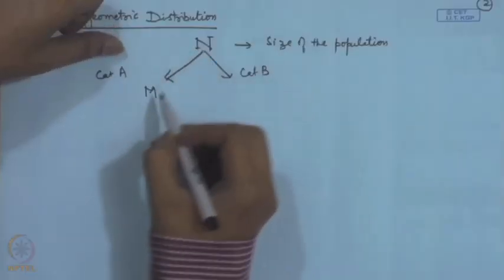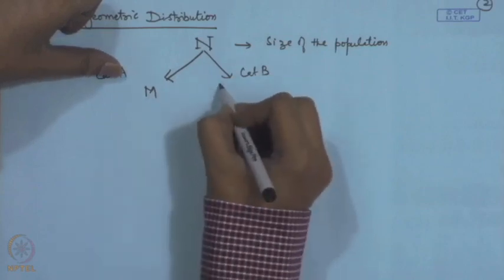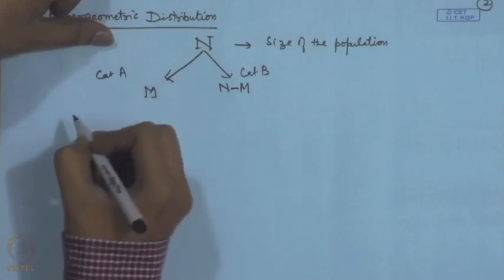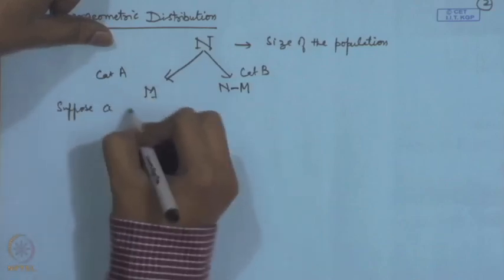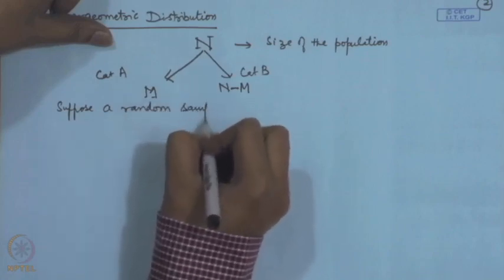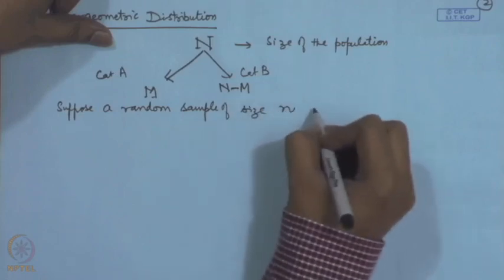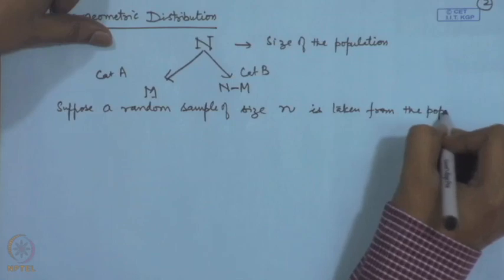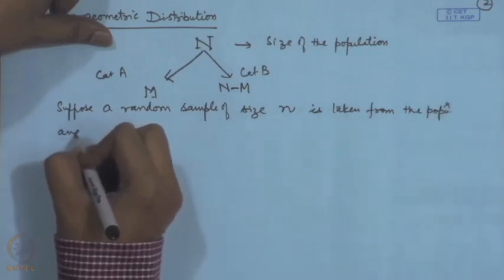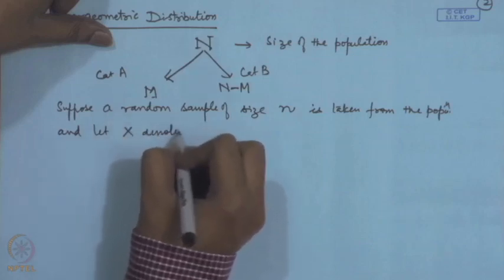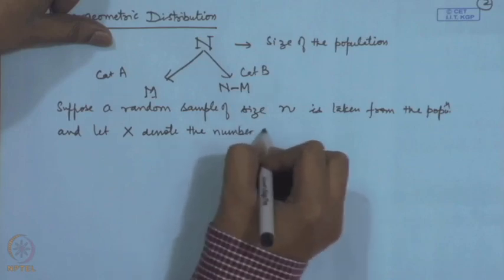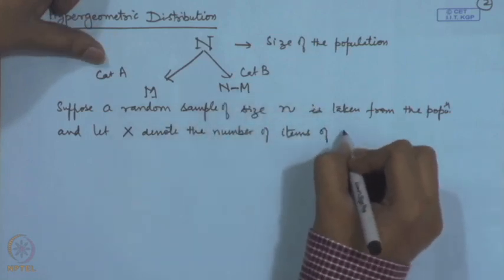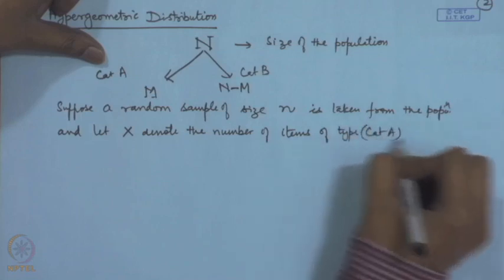So, we have a large population, and the population size of one category is m, and therefore the other category has n minus m members. Suppose a random sample of size small n is taken from the population, and let x denote the number of items, it could be persons or anything, of type category A in the sample.